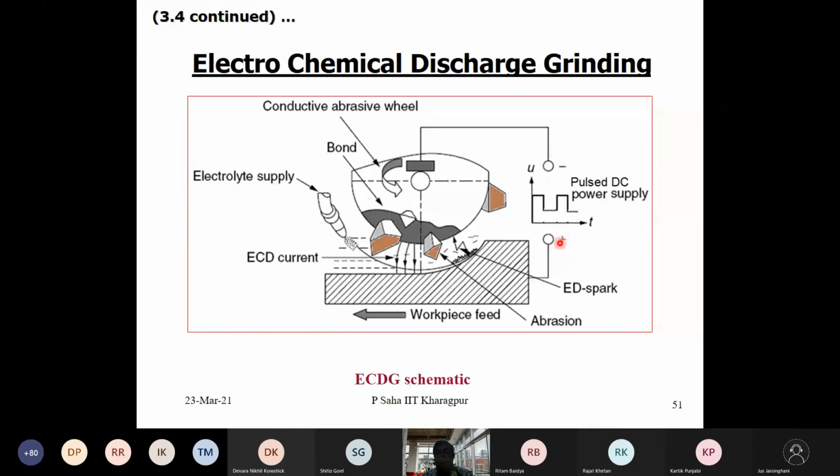Okay, then it becomes correct. So it is pulsating power with a background voltage. What will happen because of the ECM action at the cathode, which is your grinding wheel, this special grinding metallic disc is your cathode? There will be hydrogen bubbles which will gradually accumulate over here.